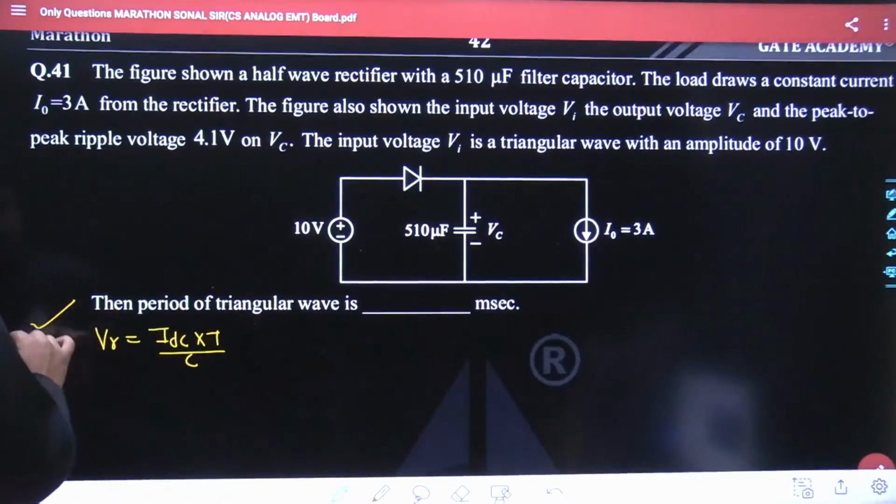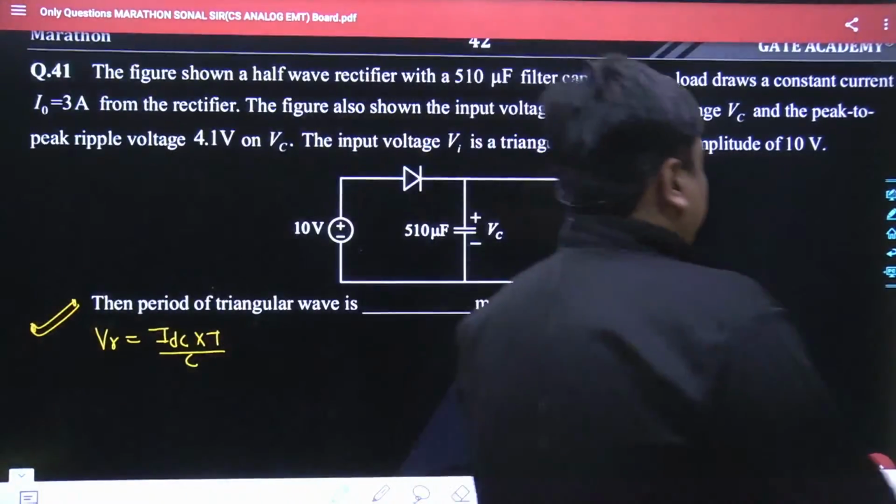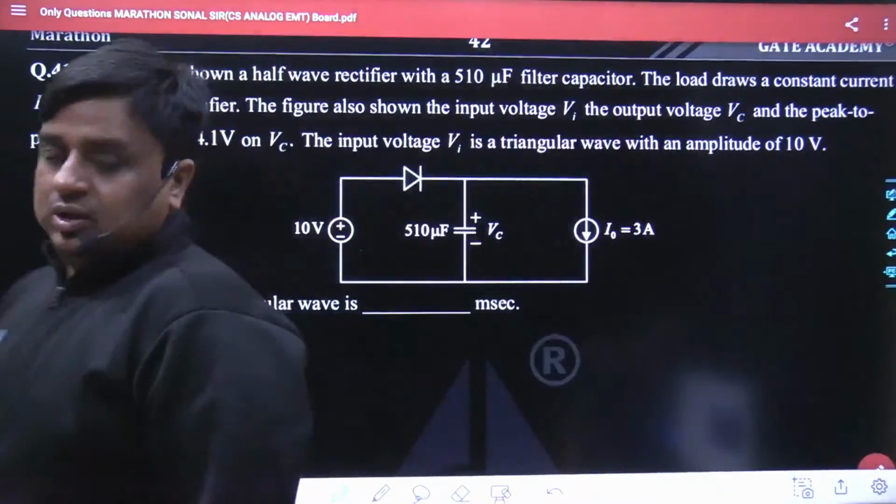Anyways, if we start understanding the concept behind this problem, probably 1 hour would have to be spent over this problem only. Anyways, the V ripple is being IDC into T divided by C. You will be getting the remaining value.